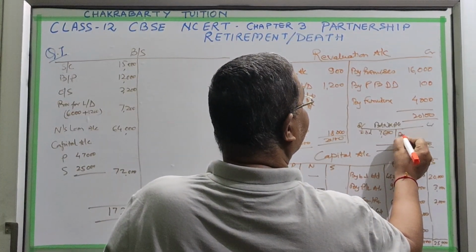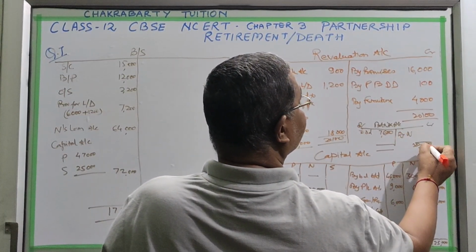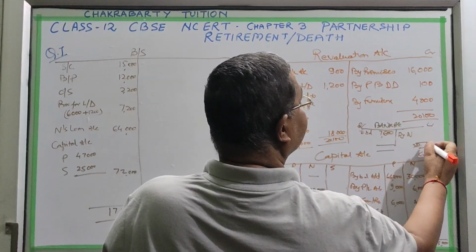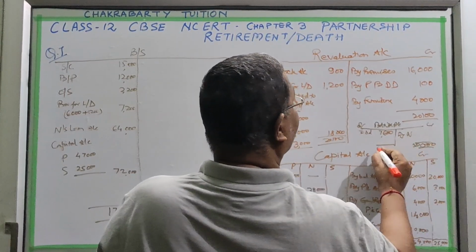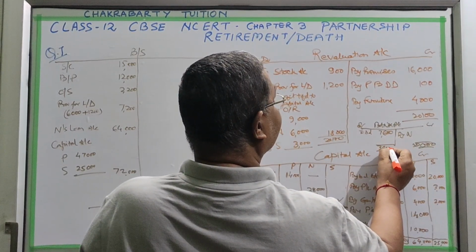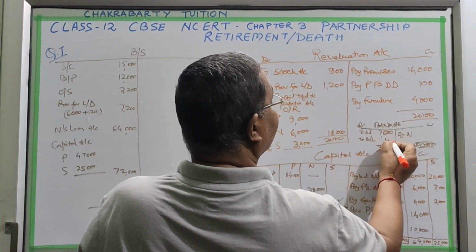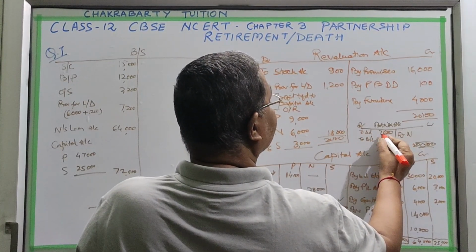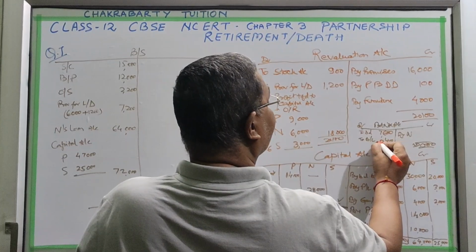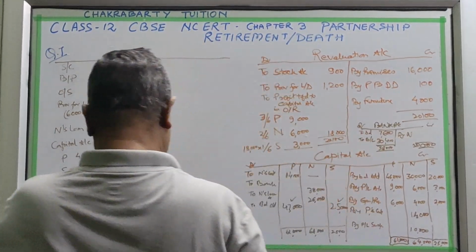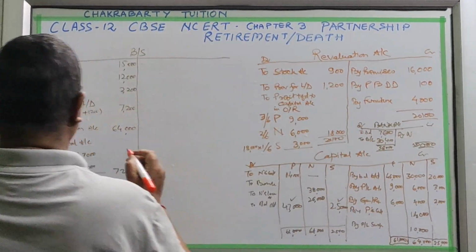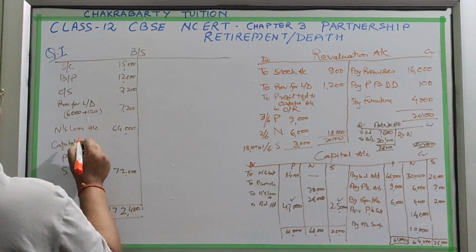By Naresh 38,000 we have to give, so the total should come to 38,000. It means the bank loan will be 30,400. Here we have to write Naresh's loan